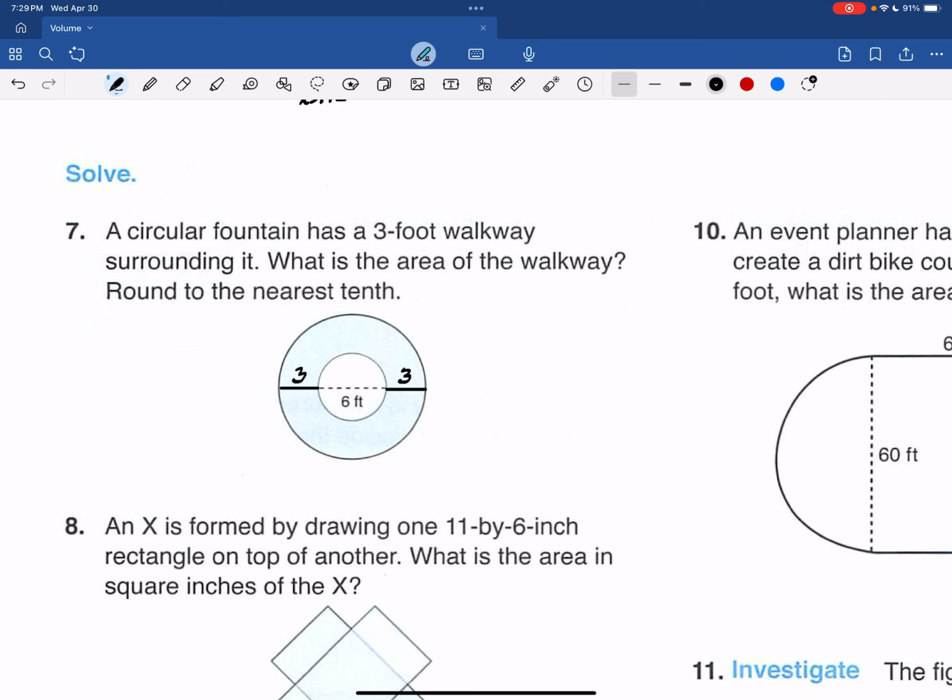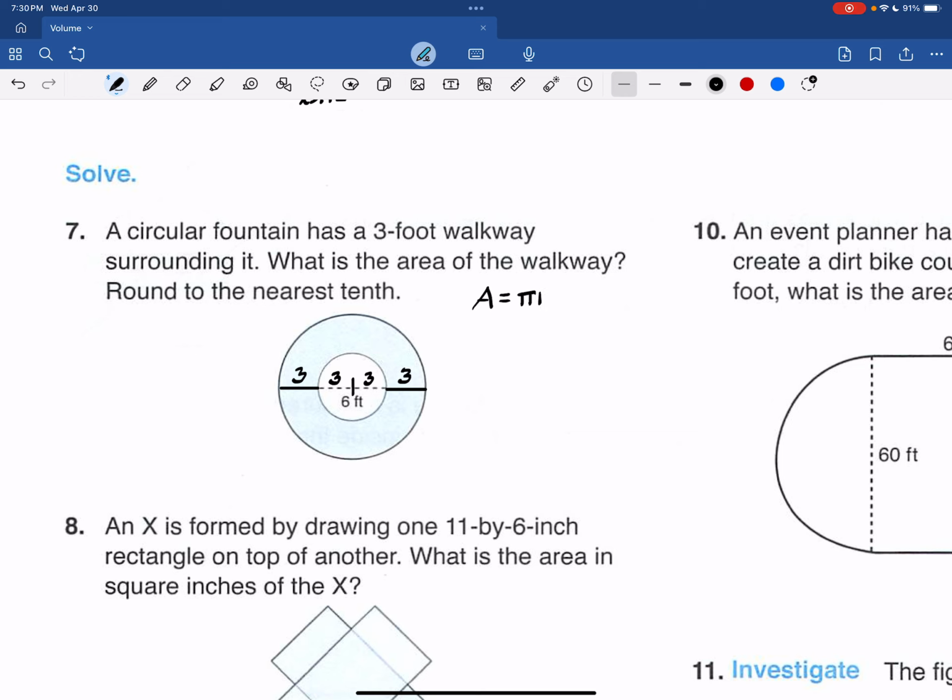Round to the nearest tenth. So we're going to find the area of the big circle, and then we're going to take a bite out of the middle of it. So the radius of this one is 3, and there would be 3. Be very careful. Let's do the bigger circle first.